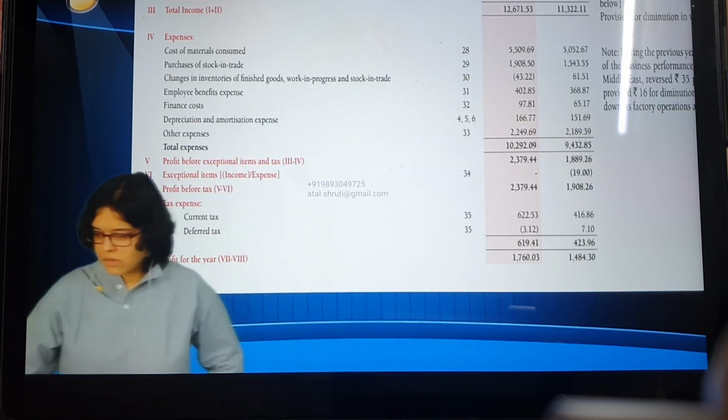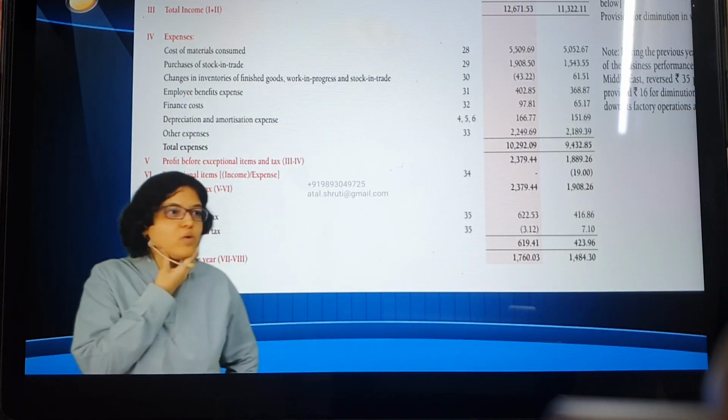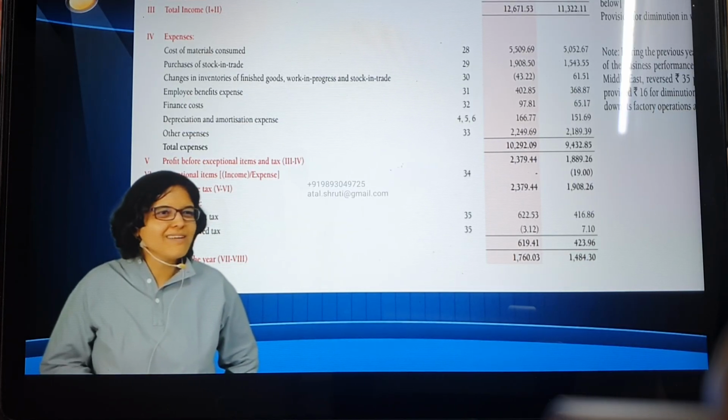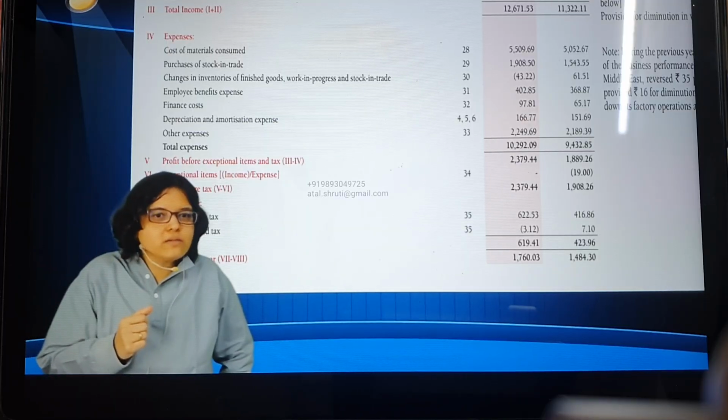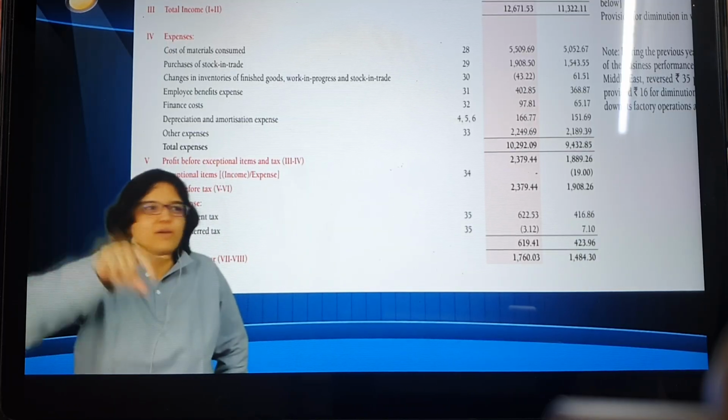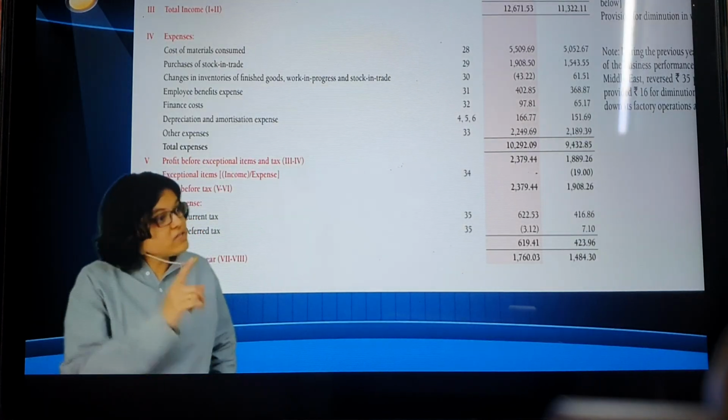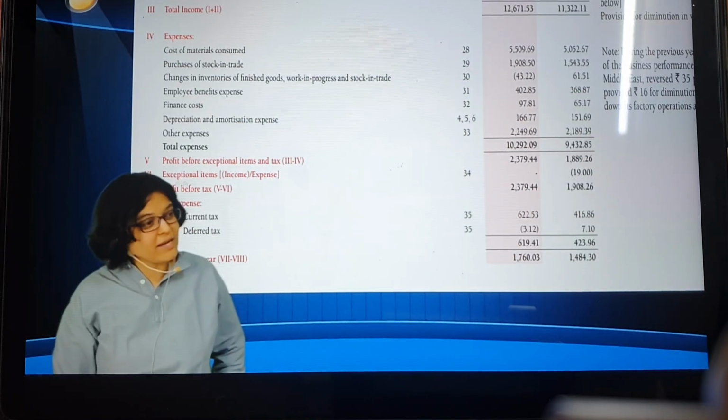Would you say, oh my god, something is terribly wrong with the company? No, why? It's an exceptional item, it's a one-time item. So whenever you see an exceptional item in the P&L, if you want to analyze the profitability, profit before exceptional items is what you have to analyze. PBT is still different. This is after exceptional items.